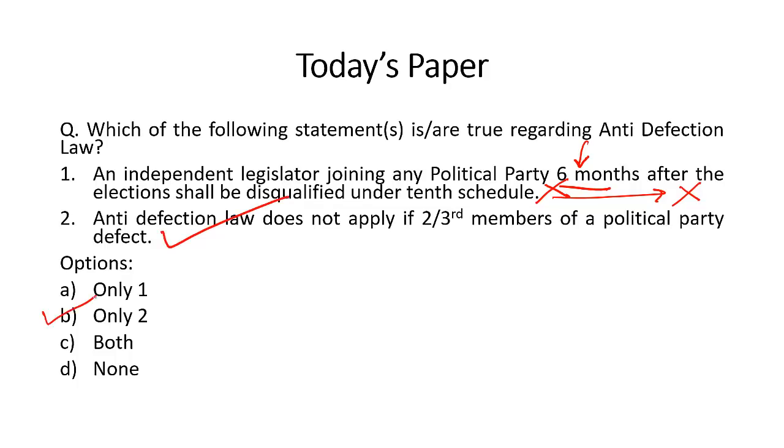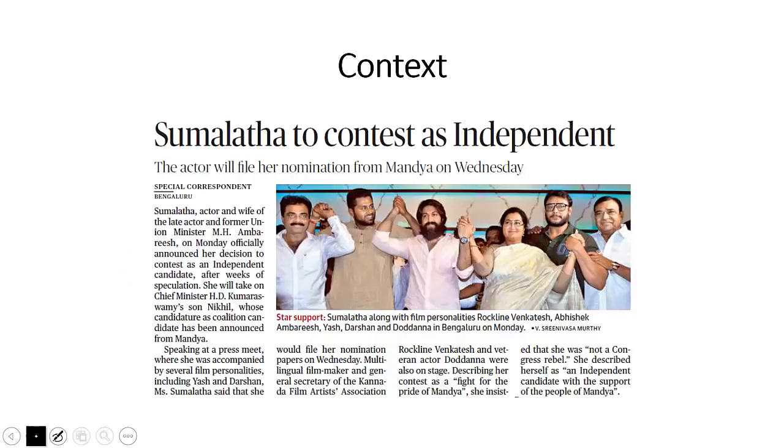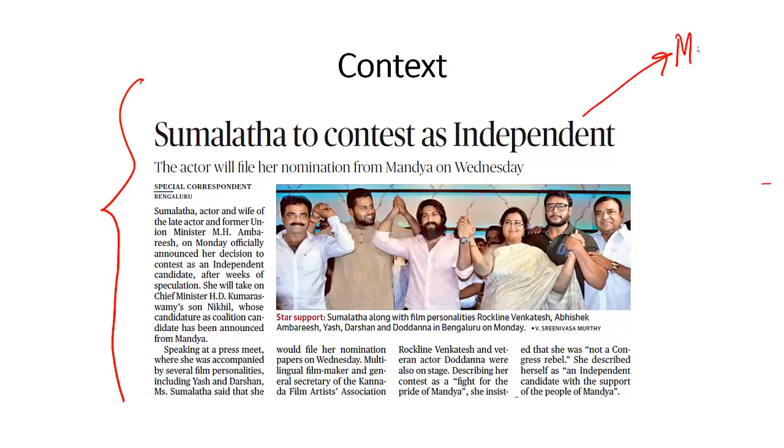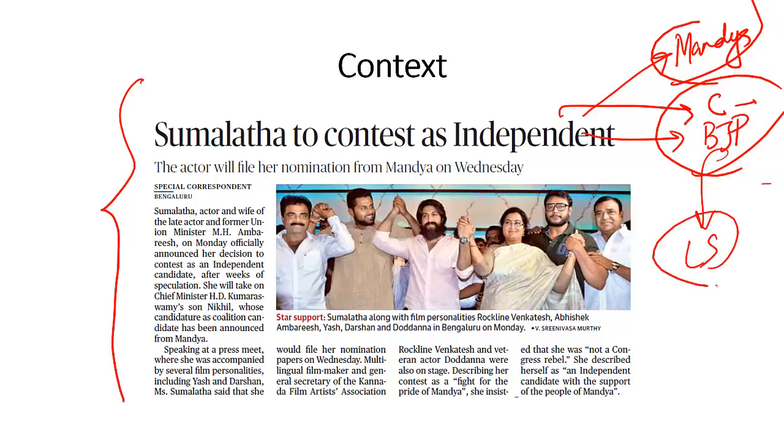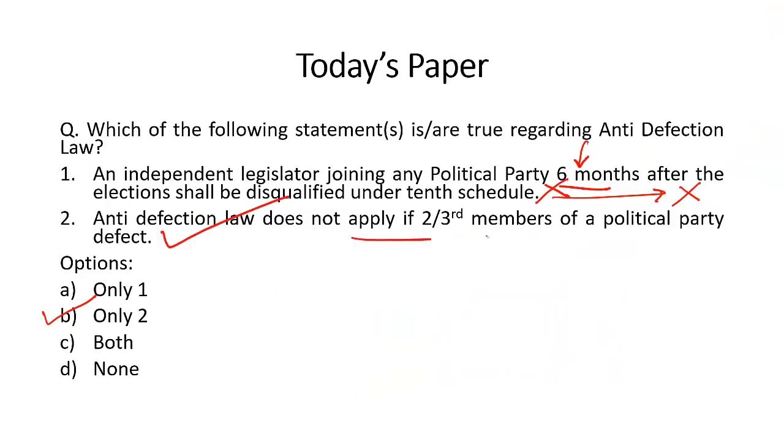Only 2. What is the context? In today's newspaper, the wife of the late actor Ambarish and former union minister, she has decided to contest as an independent candidate from the Mandya constituency in Karnataka. And later on, if she joins Congress party again, or if she joins BJP, provided she wins the election, then she will be disqualified from Lok Sabha. And what is the second statement?